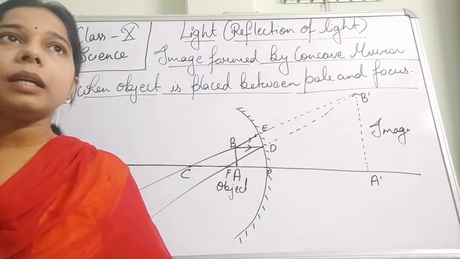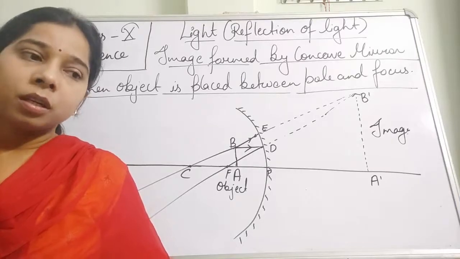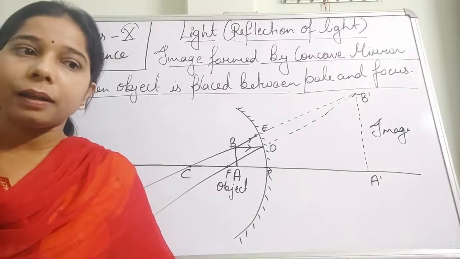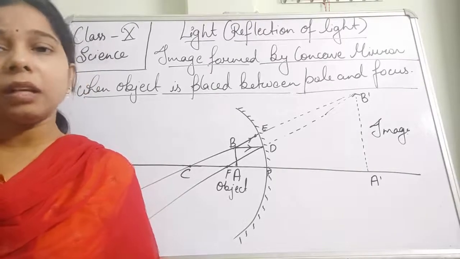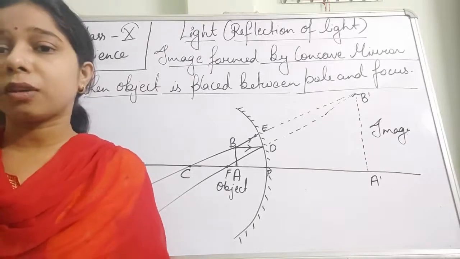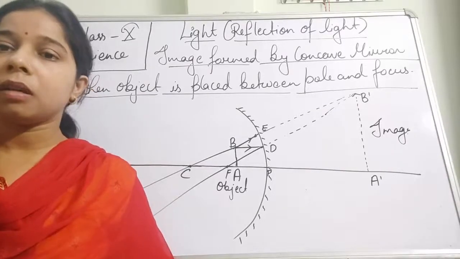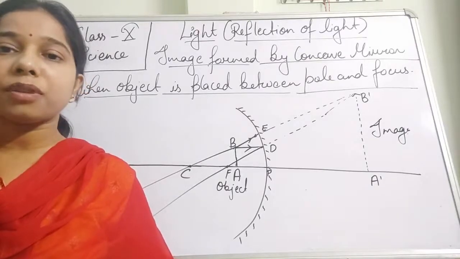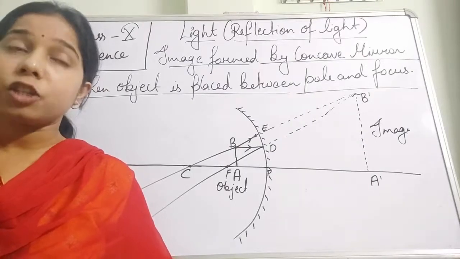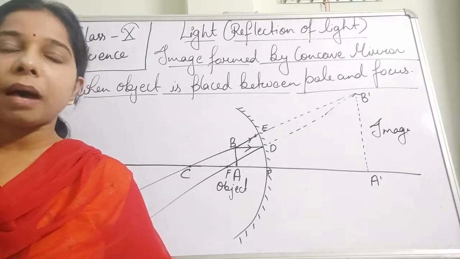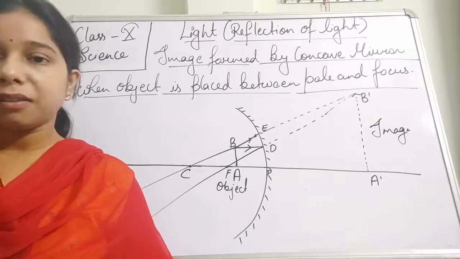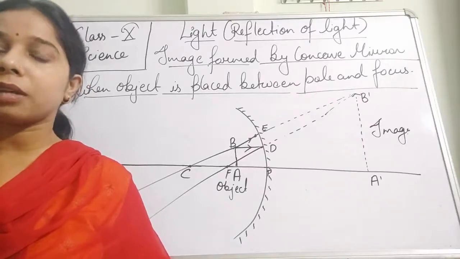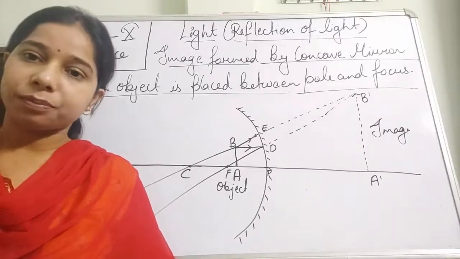So if you talk about the rules, the first rule is that when a ray of light which is parallel to the principal axis falls on the spherical mirror, then what will happen? After reflection, it will pass through the principal focus. It means a parallel ray of light, when it falls on the reflecting surface of the concave mirror, after reflection passes through the principal focus.